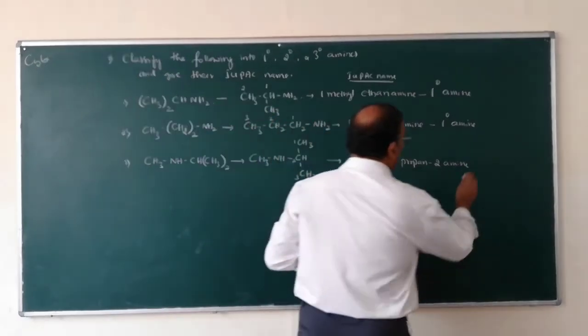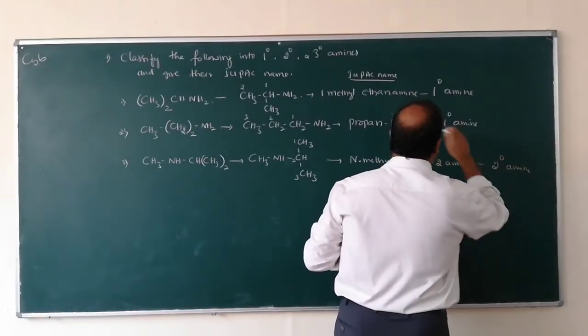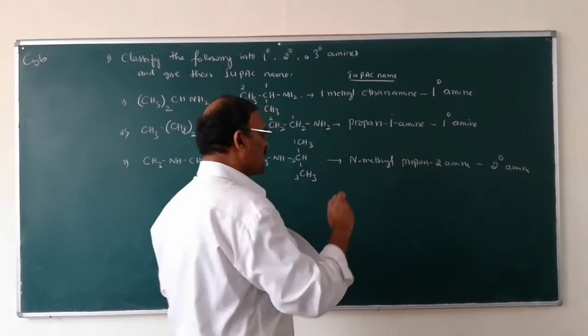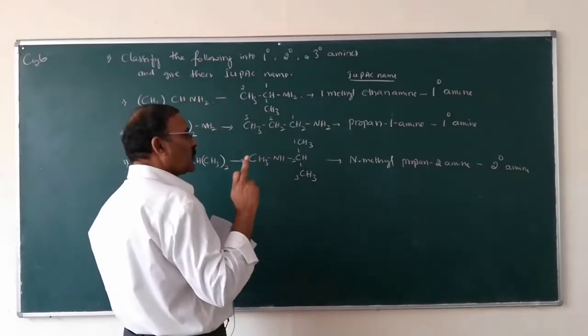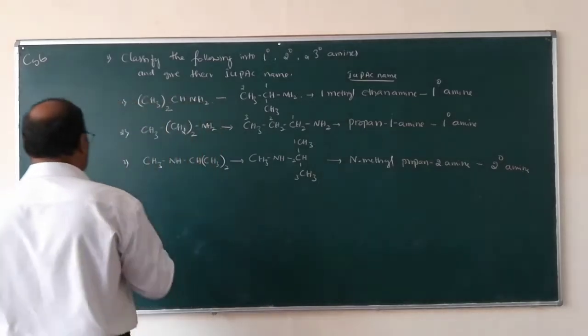Primary amine has functional group NH2, secondary has NH, and tertiary has only N. It should not contain any hydrogen atoms.